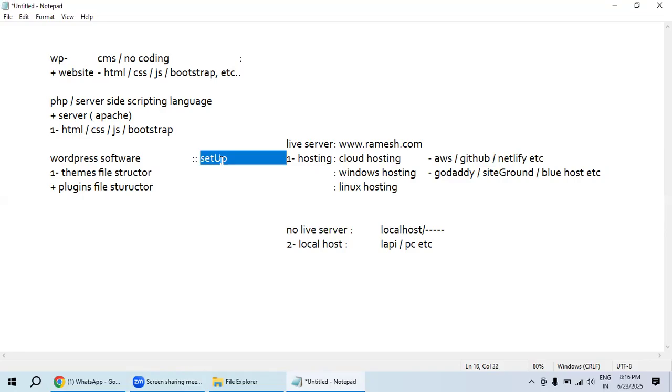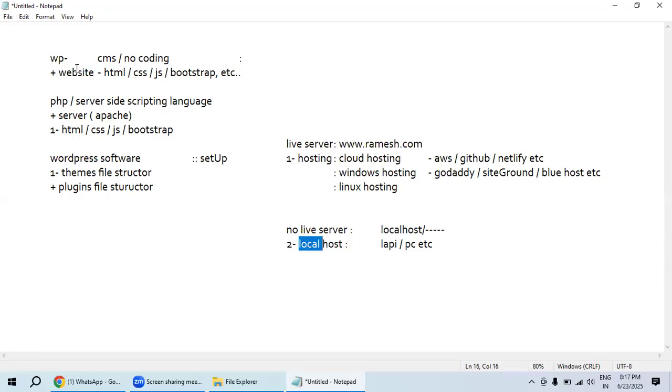Sometimes when we are giving service to a customer, we will buy hosting from some platform. When creating websites, after setting up WordPress inside that server, every modification can be accessed through the domain name. So the company will say, don't do it on this hosting, you may use another one.